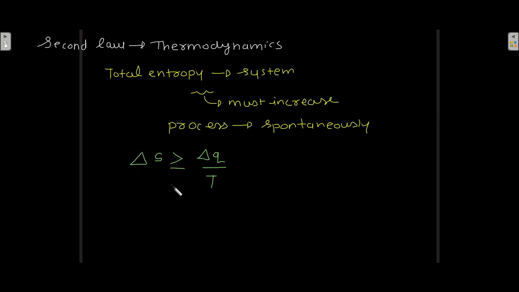That is how you represent it mathematically: delta S is greater than or equal to delta Q by T. This delta S is the change in entropy of the system, which is greater than or equal to the heat exchanged from the surrounding divided by the temperature.